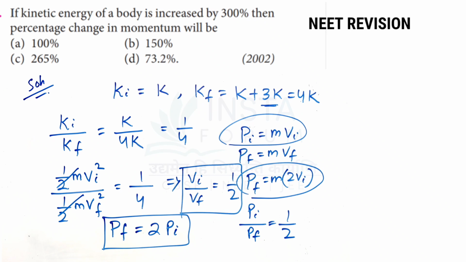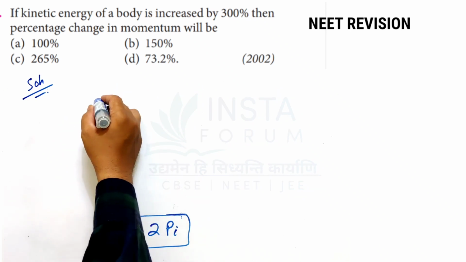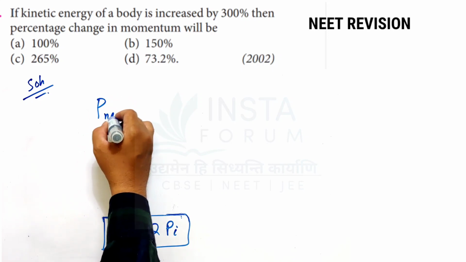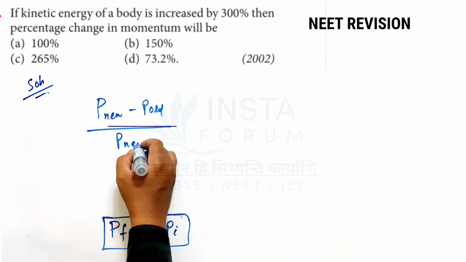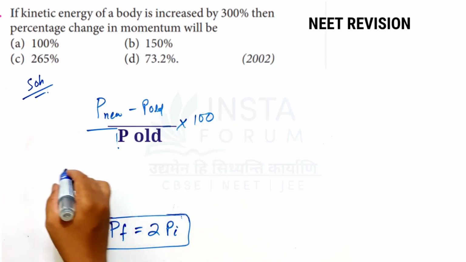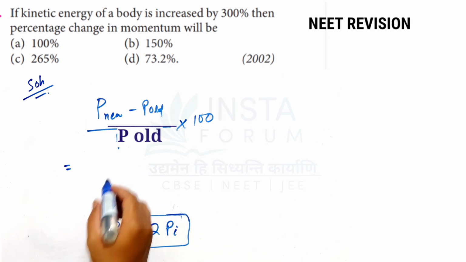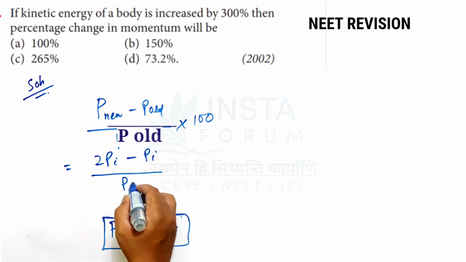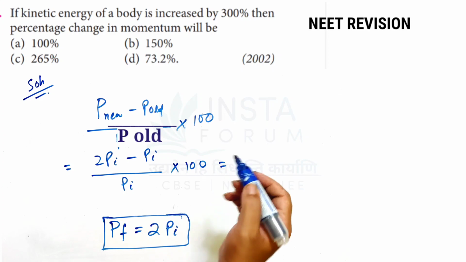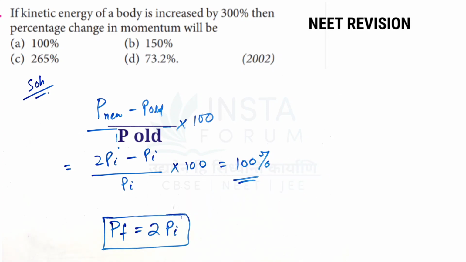Now we will find the percentage increase. To find the percentage increase, you can use the formula P new minus P old by P old into 100. Now you see the new momentum is 2 P i and the old was P i, so (2Pi minus Pi) by Pi into 100. This value is going to give you 100%. So this is the answer to the question, option A is correct.